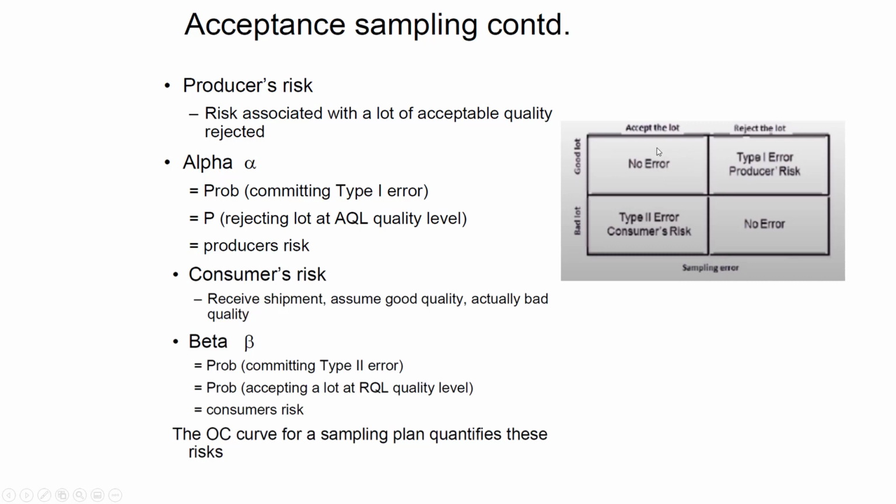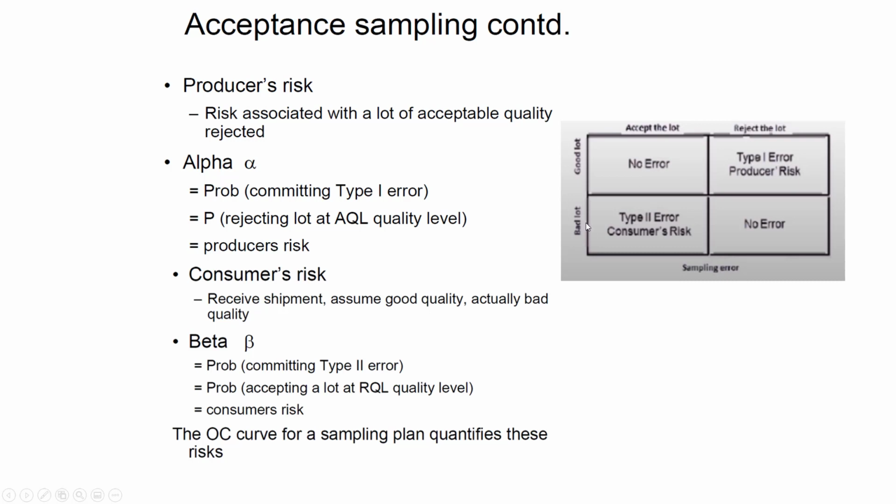But maybe in that sample, he or she selects only the defective parts. On the basis of those, the person will reject the whole lot, even though 95% of the lot is good. This is called type 1 error: based on the sampling, they reject a good lot because of those defective items.